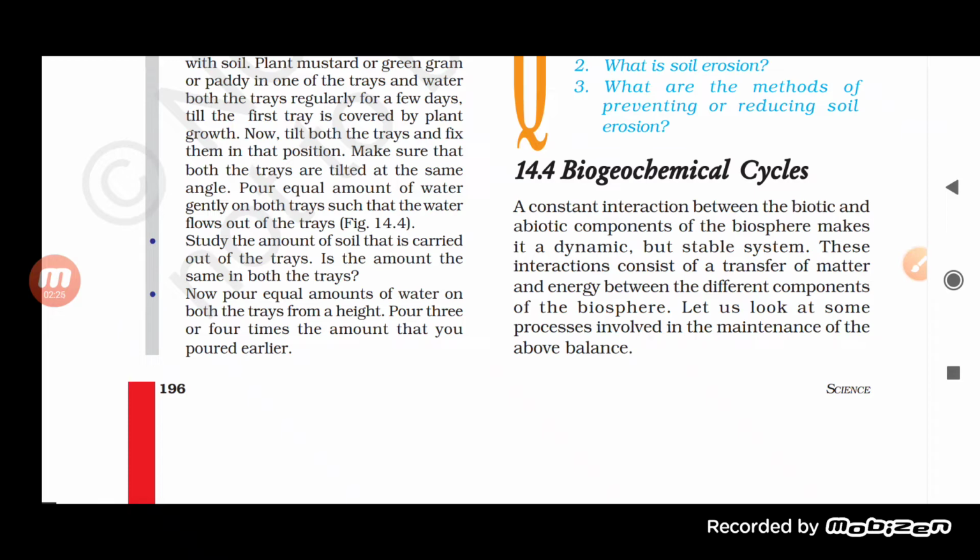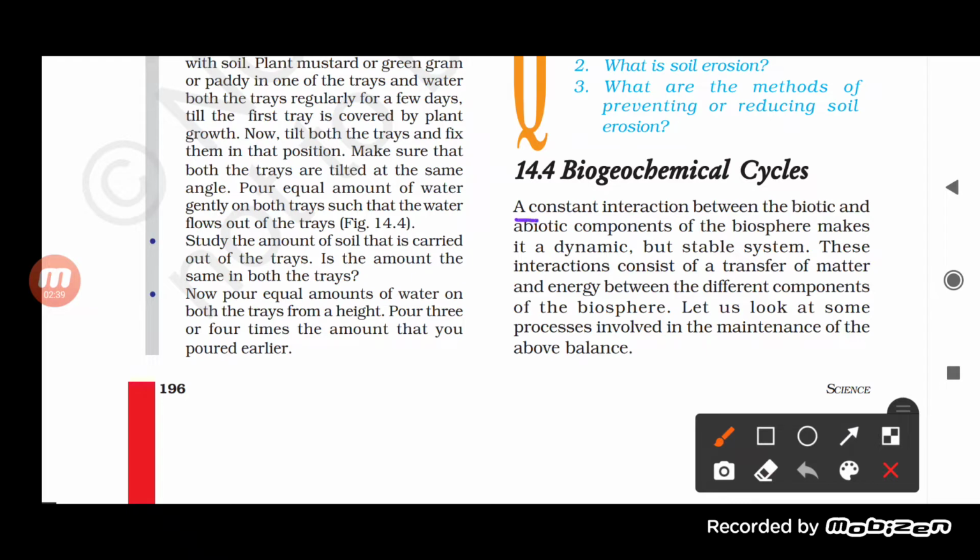This biogeochemical cycle basically involves the interaction between the biotic component and the abiotic component. As you can see here, it is written that a constant interaction between the biotic and abiotic components of the biosphere makes it a dynamic but stable system. That is called a biogeochemical cycle.